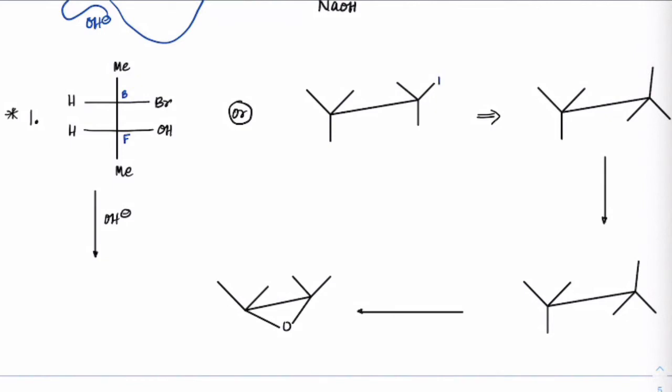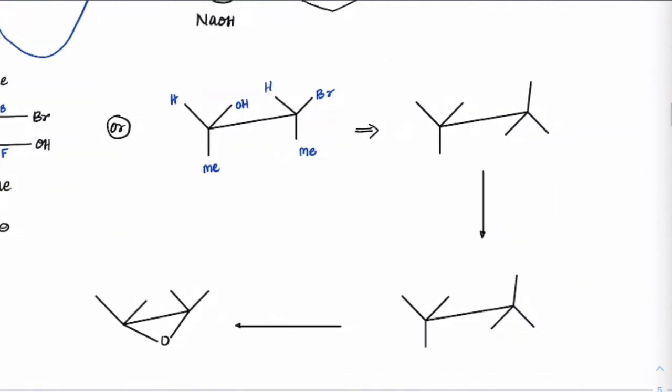So I can see on the back carbon we have bromine, hydrogen and methyl, and on the front carbon we have methyl, OH and hydrogen. This is how they are aligned. Okay, see, every time you have to remember a Fischer projection is the eclipsed form of conformers. So we got this eclipsed form here.